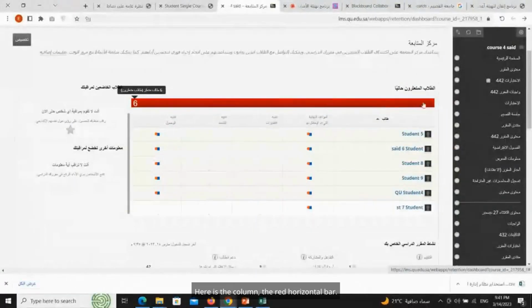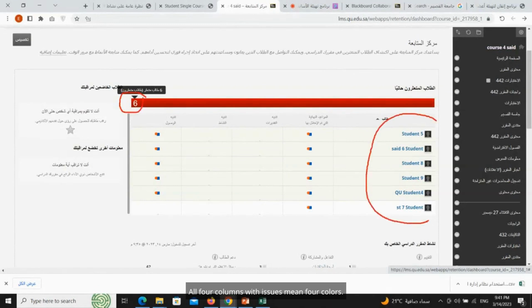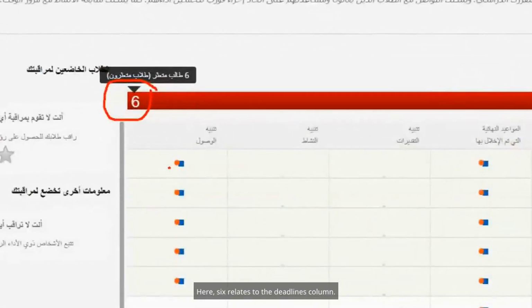Here is the column, the red horizontal bar. Notice these 6 refer to what? They refer to these 6 students. Here I have red and blue colors. Clicking the red bar changes it to 2 colors. If students had issues, there'd be 3 colors. All 4 columns with issues mean 4 colors. Here, only 2 colors for 2 columns. This gray labeled column says 5. It relates to the access alert column with 5. Here, 6 relates to the deadlines column.